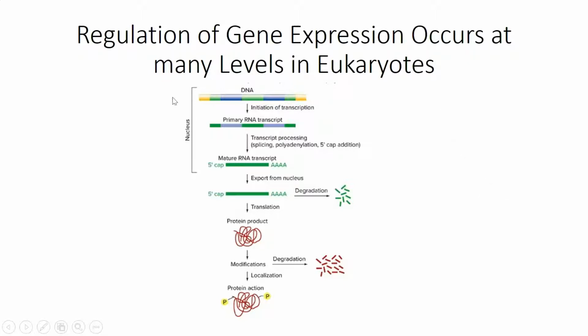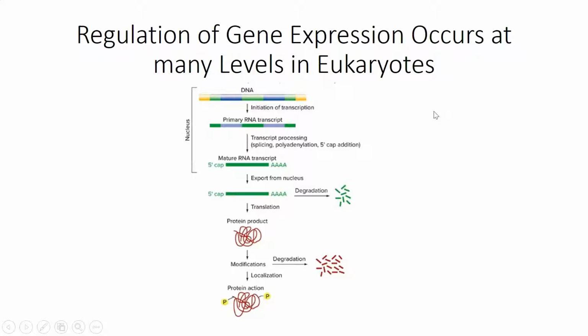We are going to focus, like we did for prokaryotes, at the very beginning of this process: the initiation of transcription. And just to remind you also that for eukaryotes, being mostly multicellular, the aim of studying gene regulation in the past has been mostly geared toward understanding how different cells in a multicellular organism come to adopt different fates, how they differentiate from each other, and how they carry out specific functions in that differentiated state.